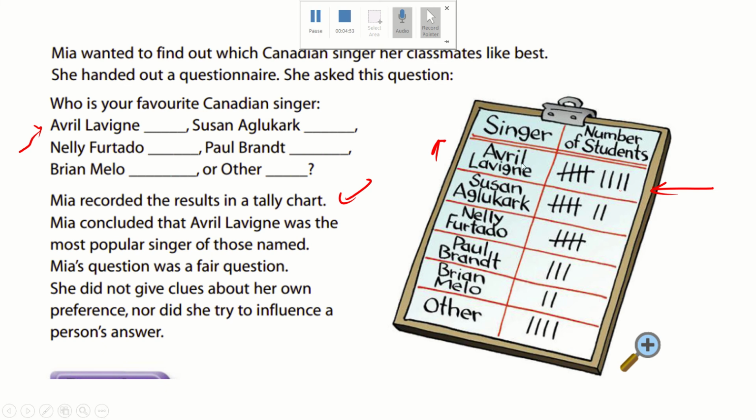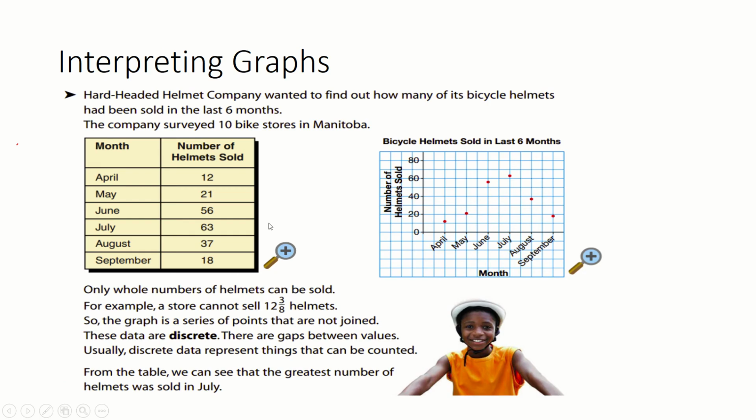So with this information, guys, what we can do is we can start graphing things, and that is the second part of this lesson. So the first part was easy. It was gathering data for questionnaires. Now we're going to go into interpreting graphs. Hard-Headed Helmet Company wanted to find out how many of its motorcycle helmets have been sold in the last 6 months. The company surveyed 10 bike stores in Manitoba.